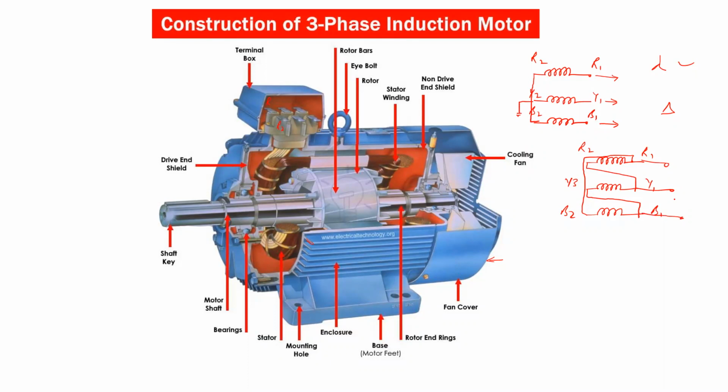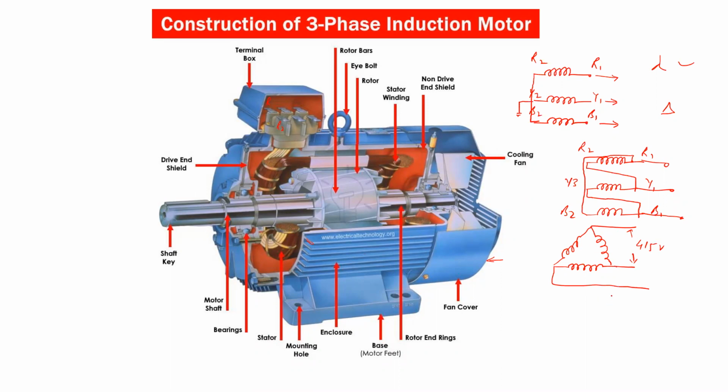So generally the motors are connected in delta. In the delta connection, the stator consists of a 3-phase winding, and it may be connected delta or star. So each phase is across the phase to phase voltage. Suppose this is 415 volts, so 415 volts is going to be applied over each phase.